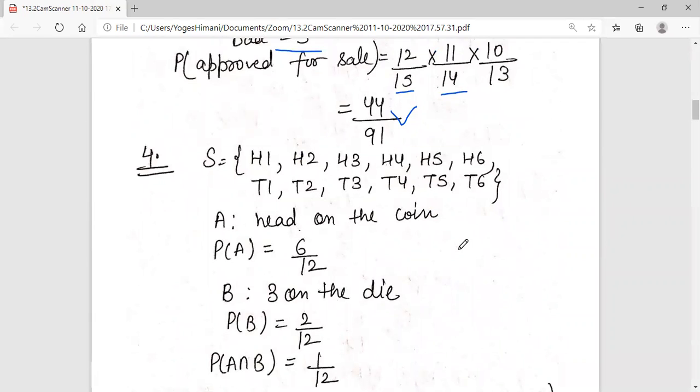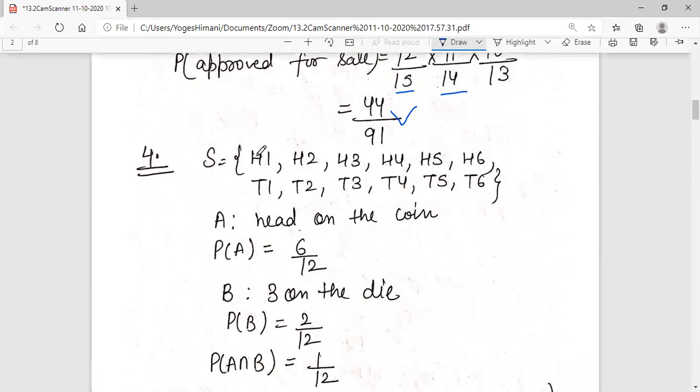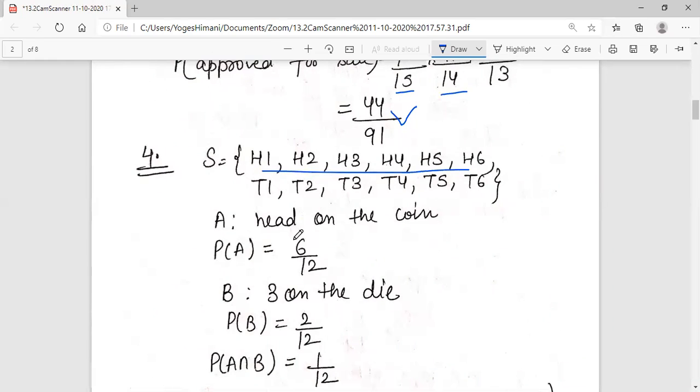Question number 4. A fair coin and an unbiased die are tossed. Both are tossed together. That's why, what will be the sample space? H1, H2, H3, H4, H5, H6, T1, T2, T3, T4, T5, T6. Now, what is A? A is the event head appears on the coin. Head is appearing in how many cases? 6 cases are there.